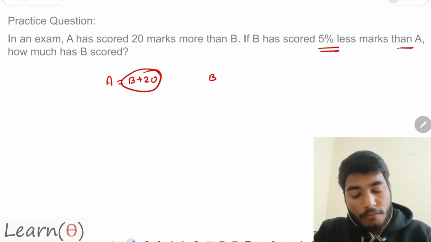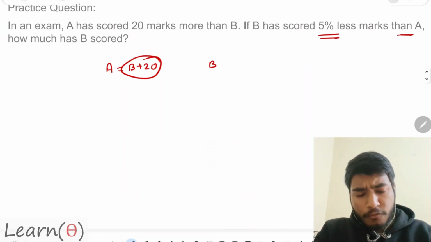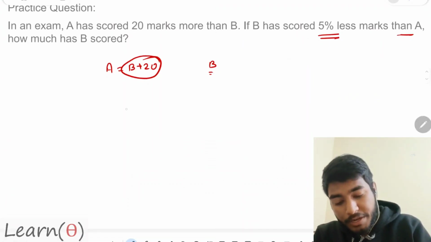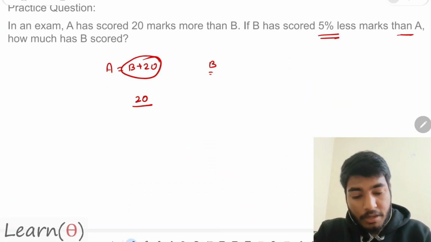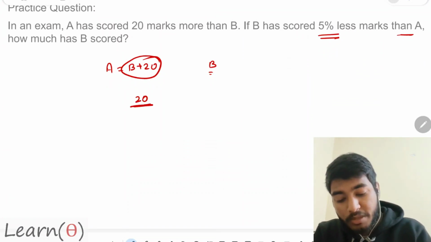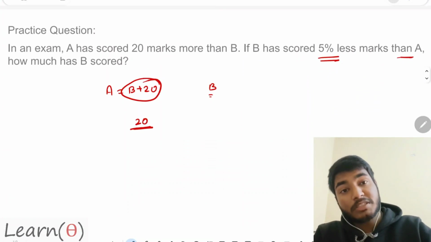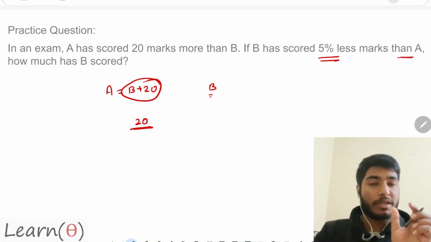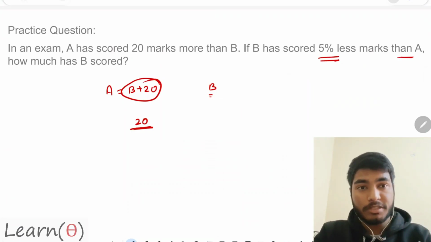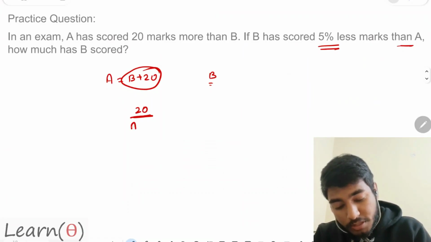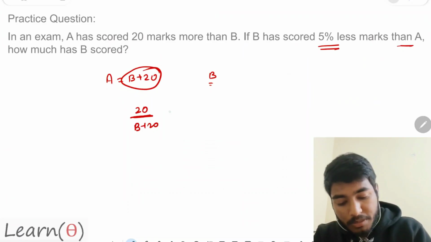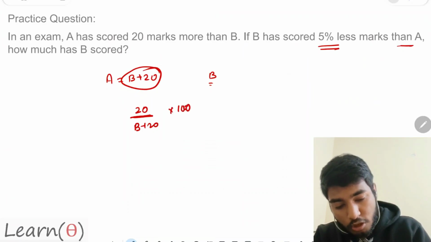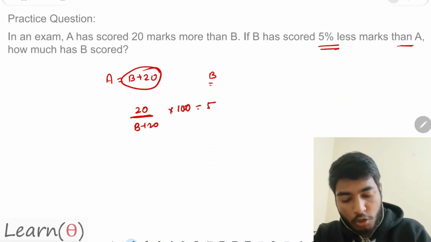So how will I do this? I have to calculate the marks of B. I can write how much he has scored less. He has scored 20 marks less, so 20 divided by. Now what is the judging criteria? What is the numerator over here? He has scored 5% less than A. I have said whenever you get the word than, it goes in the denominator. So what is the marks of A? Marks of A is B plus 20. So 20 divided by B plus 20, into 100, is equal to 5 according to the question.